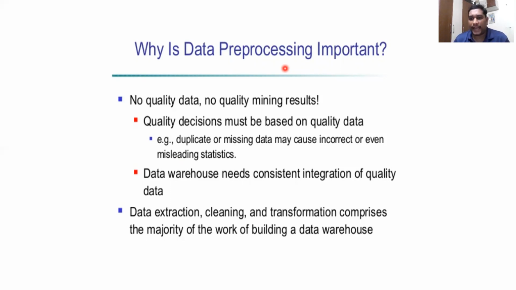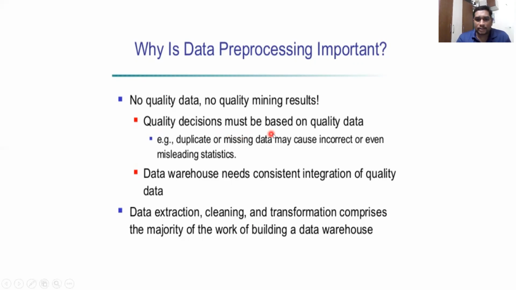That method is called data pre-processing. No quality data, no quality mining results. Simple logic: if there is no quality data, there will be no mining results. When there is no mining result, we cannot get any knowledge from the retrieved data.